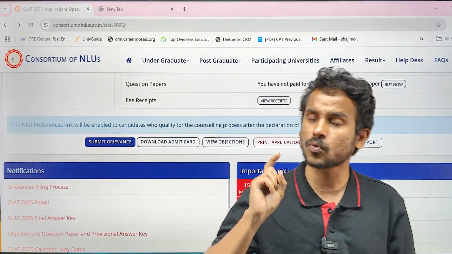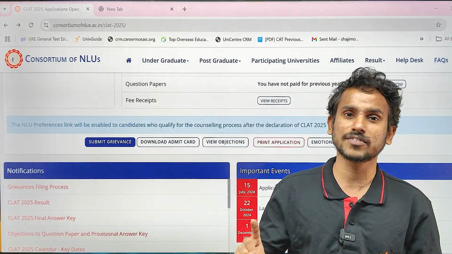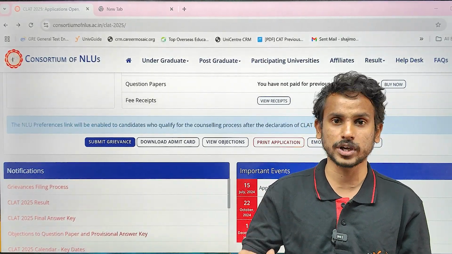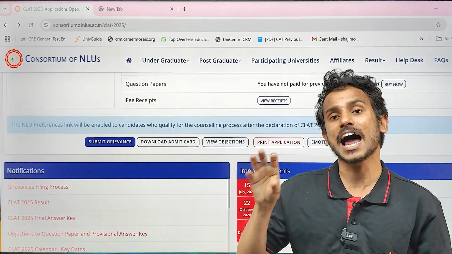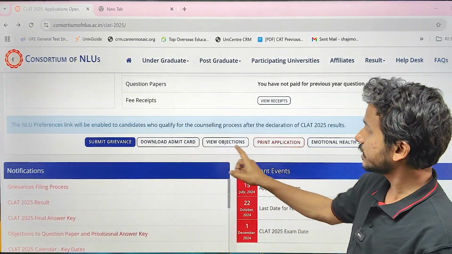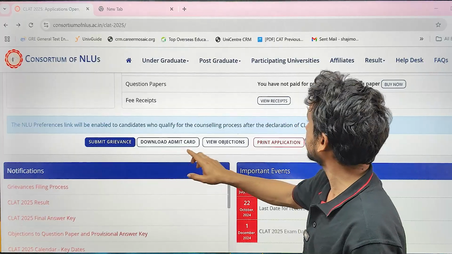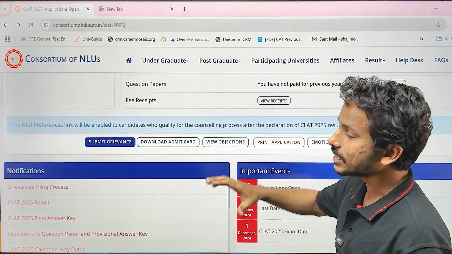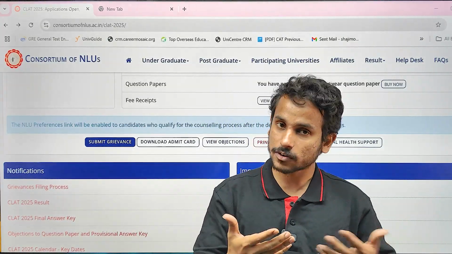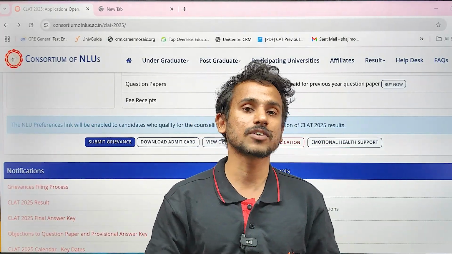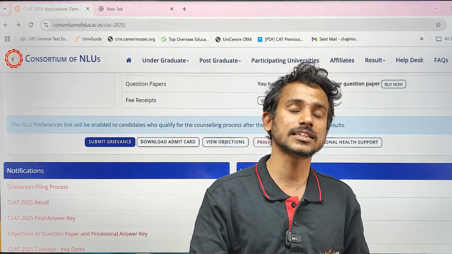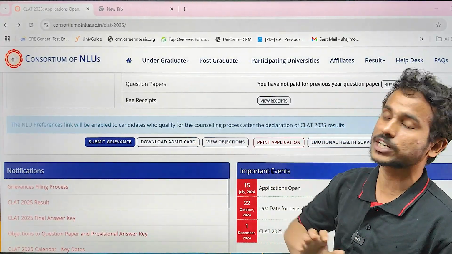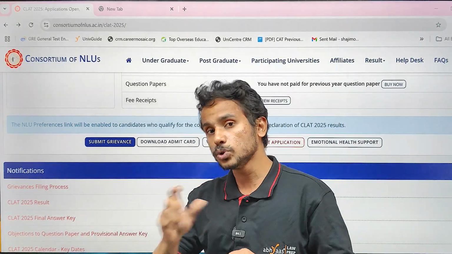So there are two concerns here. One, students are not satisfied with the final key, and second, it looks like a lot of students have a score difference between what they have actually scored in the paper and what the consortium has published in their final scorecard. If you can see here, we can finally see our score once you log in. As you know, there was a green carbon copy of the OMR that was given to you, and when students tallied the green OMR sheet's score with the final score released by the consortium, they feel there is a huge difference.